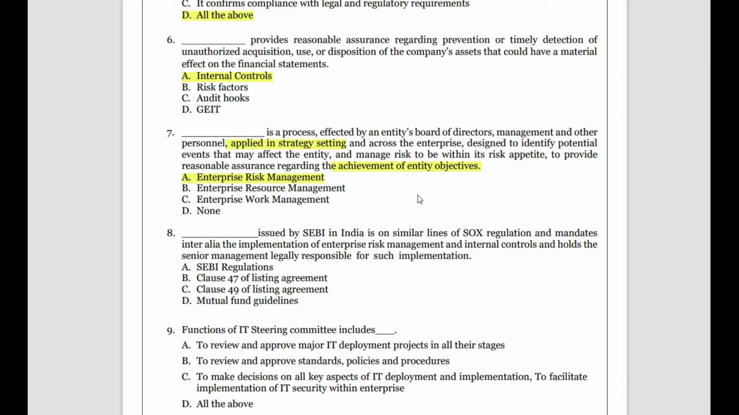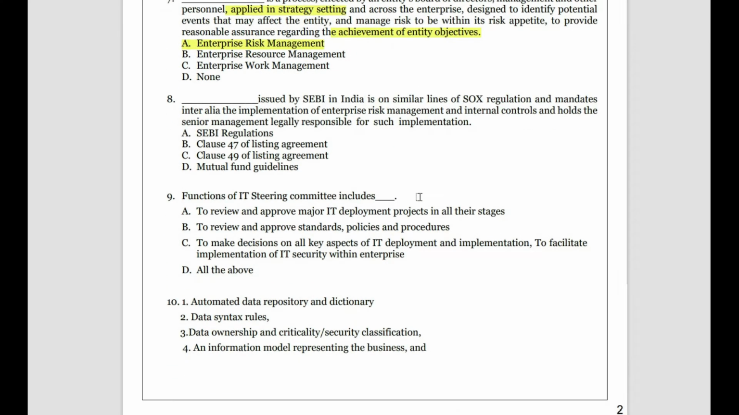Next, dash is issued by SEBI. Okay, let us not say dash, let's say what is issued by SEBI in India, which is on similar lines of SOX regulation and mandates inter alia the implementation of enterprise risk management and internal controls and holds the senior management legally responsible for the implementation. So what are those things that SEBI introduced?